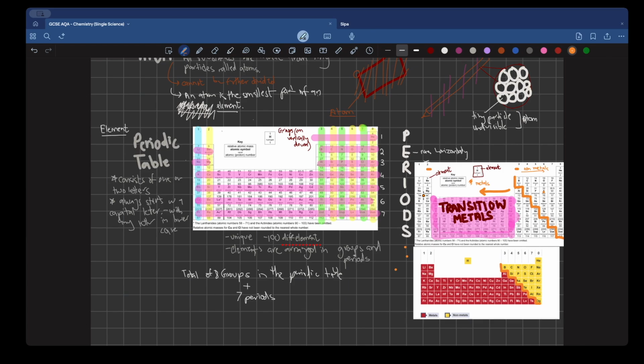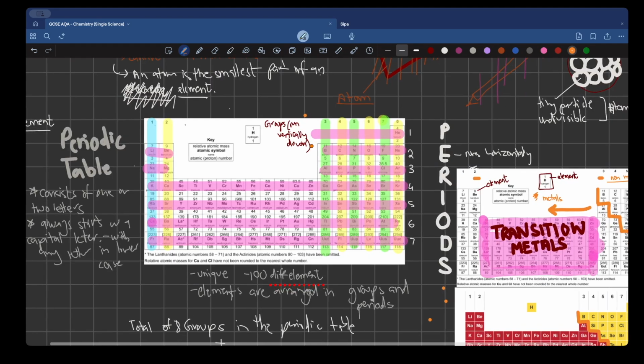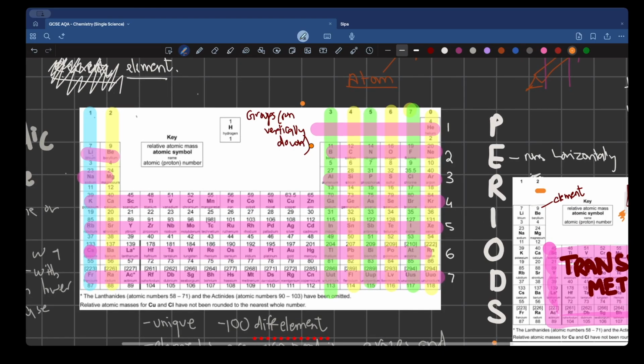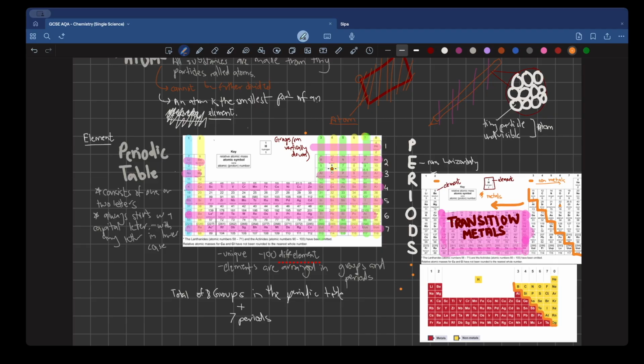There are some elements that you need to remember by heart. There are more important ones, and I'm going to let you know which ones to remember. Ignore these numbers for this lesson because we're going to dive into them in a bit. Don't worry, hold tight. We'll be covering everything.